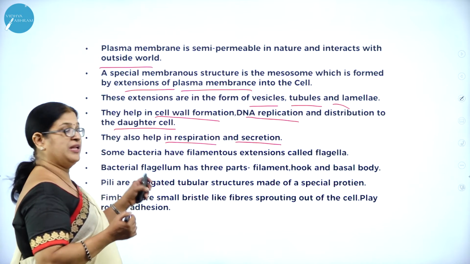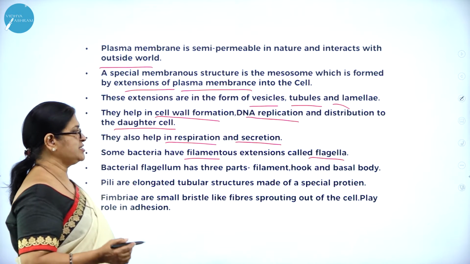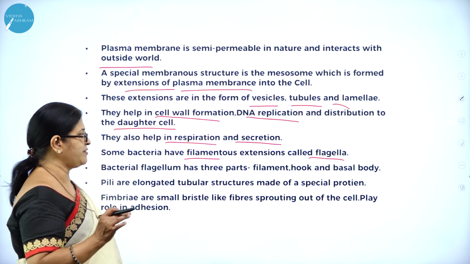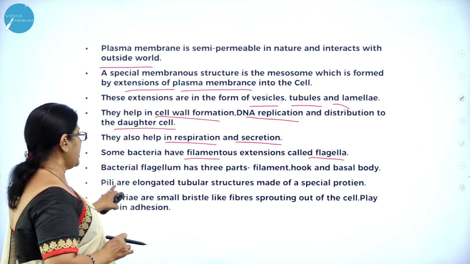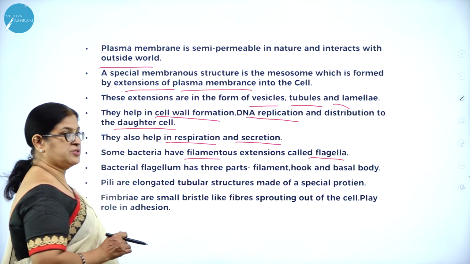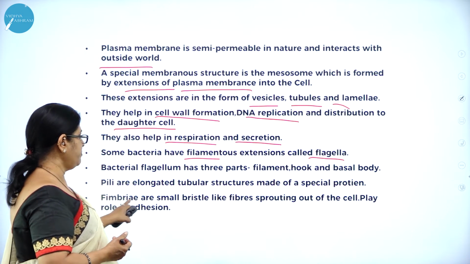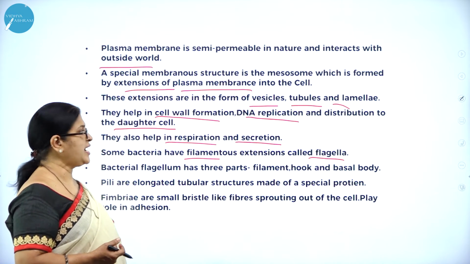Usually the bacteria are motile. So they have filamentous extensions called flagella. So bacterial flagellum has three parts. So what is the flagellum having? Three parts. One is called filament, hook and basal body. And pili are elongated tubular structures made up of special proteins. So they are called sex pili. And fimbriae are small bristle-like fibers sprouting out of the cell, playing a role in attachment.